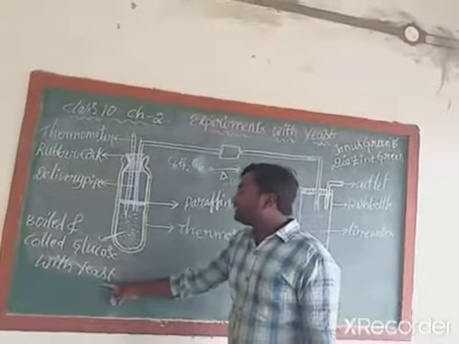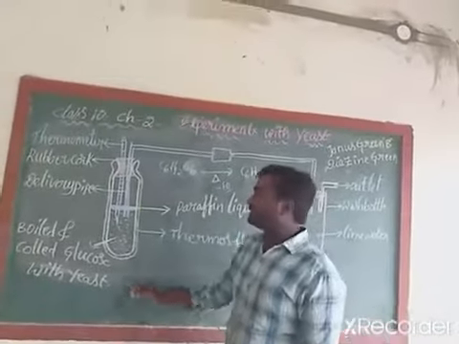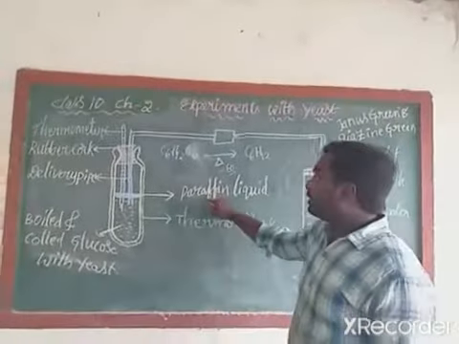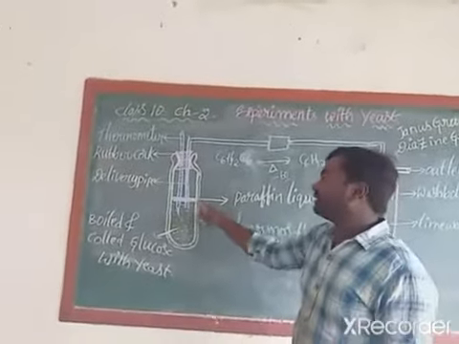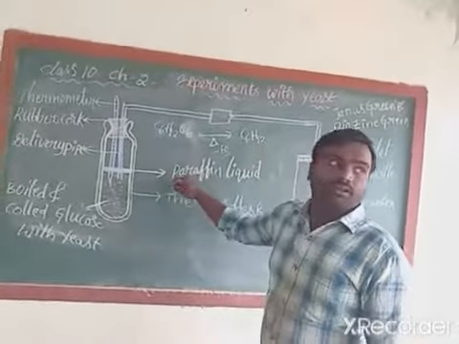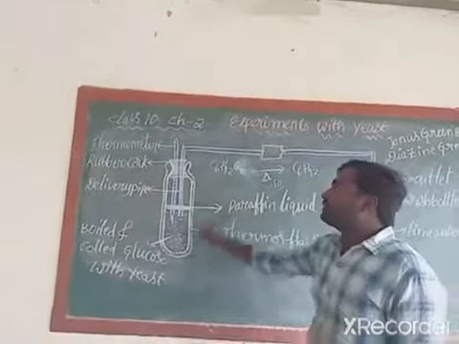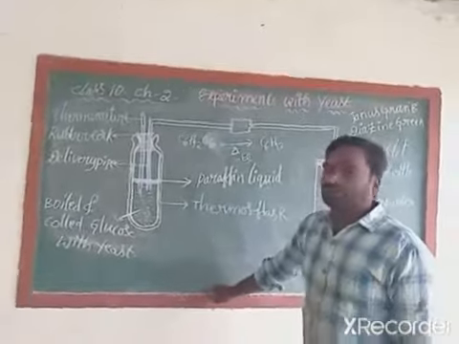So take a thermos flask, inside it add a few ml of boiled and cooled glucose and add a few grams of yeast powder to it. Next, over the surface of that particular solution, pour 1 or 2 drops of paraffin liquid. When we pour the paraffin liquid on this boiled and cooled glucose, it forms a layer on the surface of the boiled and cooled glucose.